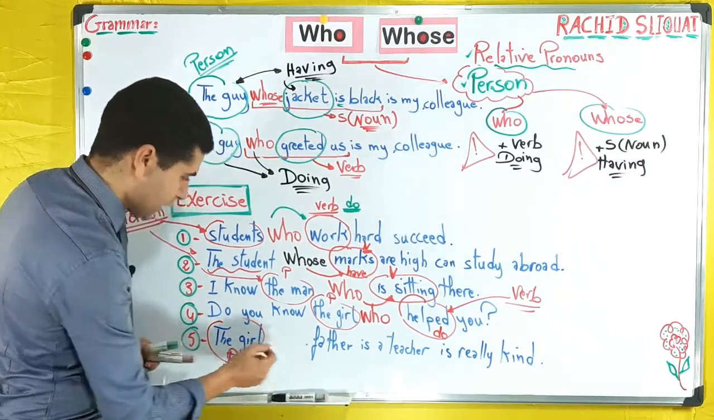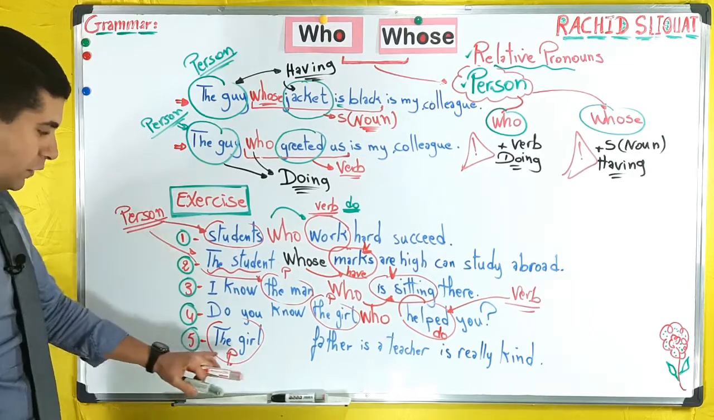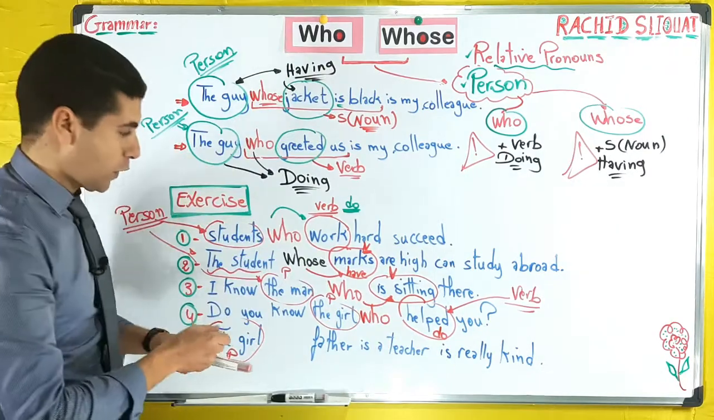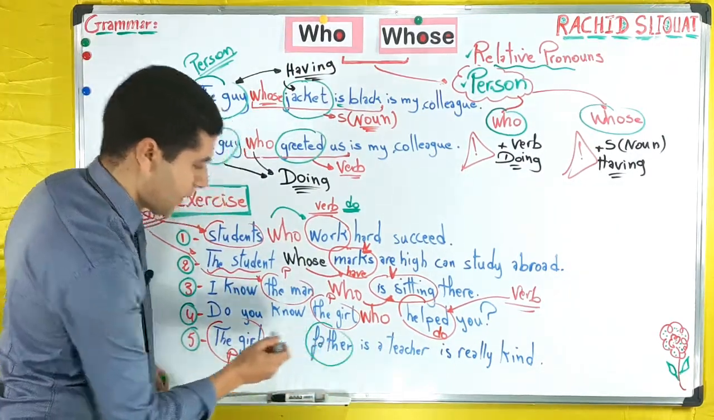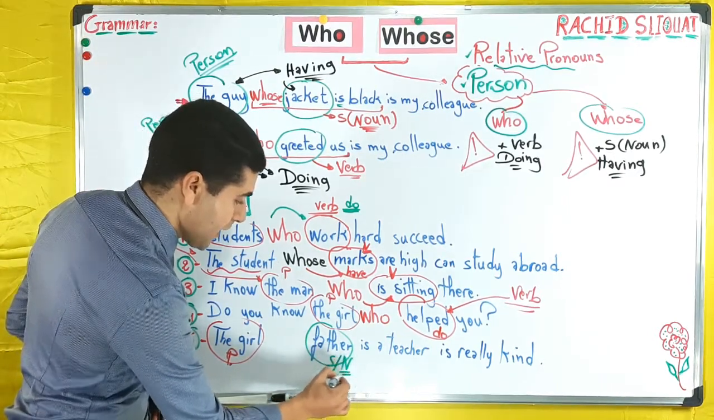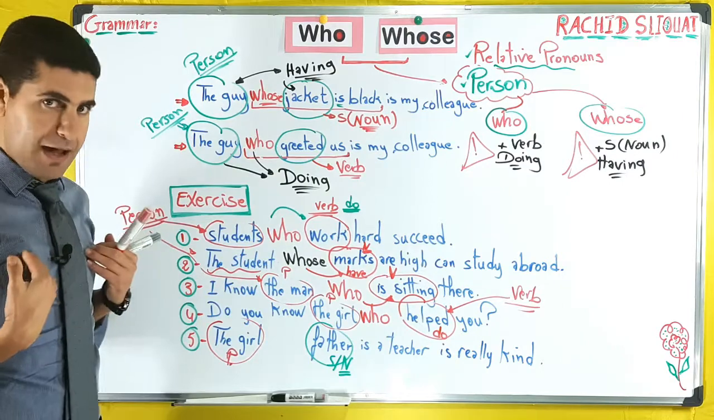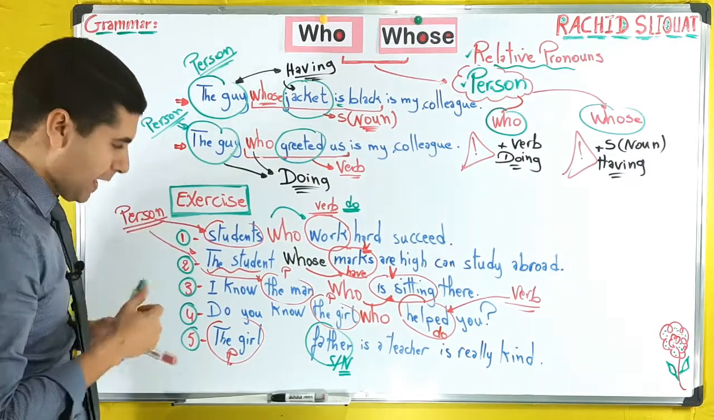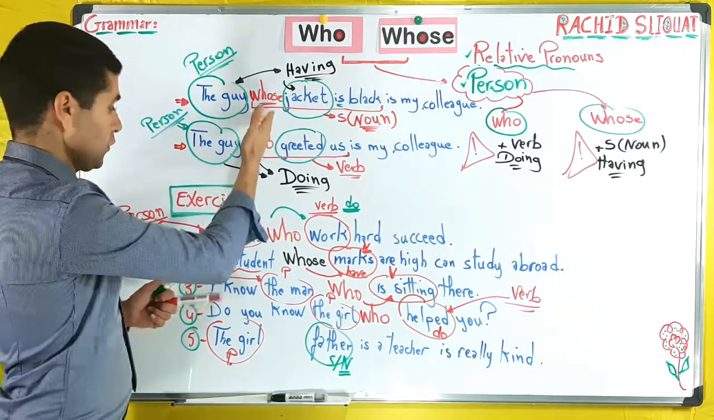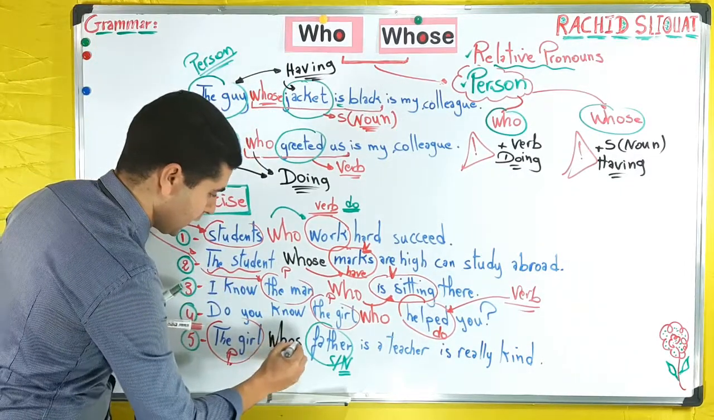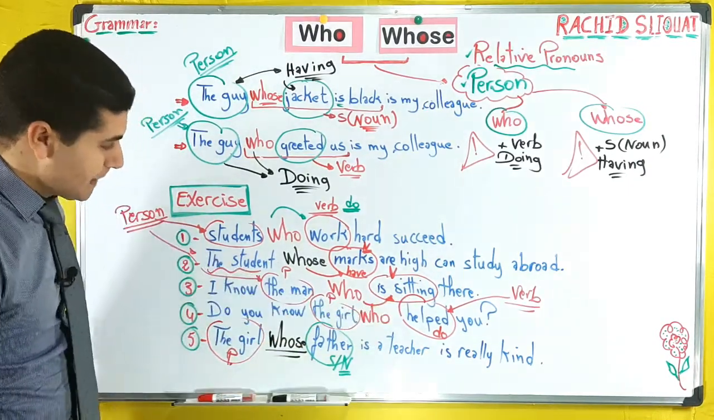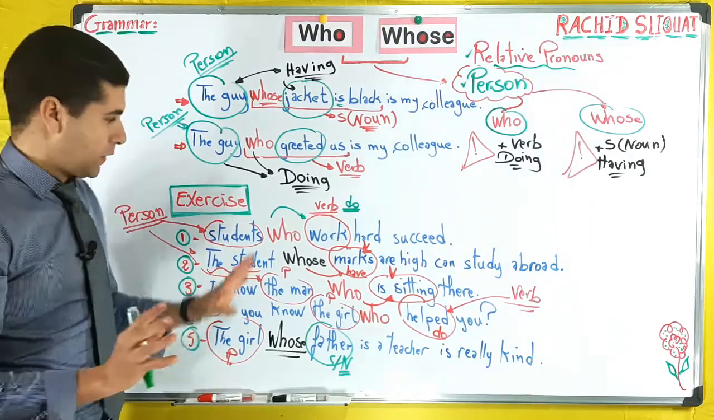Now let's see number 5. The girl, again, person, the girl. Father is a teacher, is really kind. What is the following word? The following word is father. And father is a subject or it is a noun. Father, we say, I have a father, my father, okay? All right, so the girl, what? The girl whose father is a teacher, is really nice, okay? So this is all for this exercise.